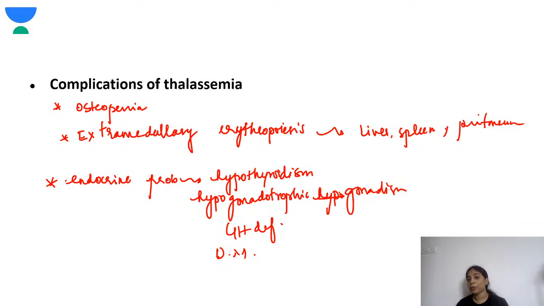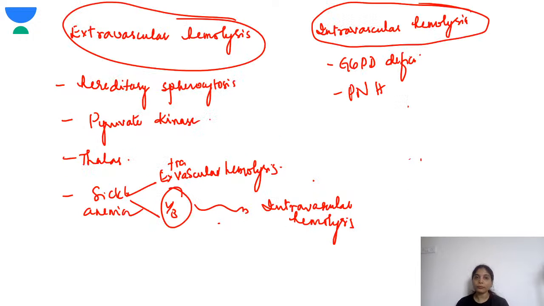Next is the endocrine problem that happens because of the blood transfusion which we're doing in thalassemia. So chronic blood transfusion can lead to iron deposition in these various endocrine glands, and they can produce hypothyroidism, hypogonadotrophic hypogonadism, growth hormone deficiency, diabetes mellitus, hypoparathyroidism. So these are the various endocrine problems a child with thalassemia can face. Okay, so I wanted to clear this.